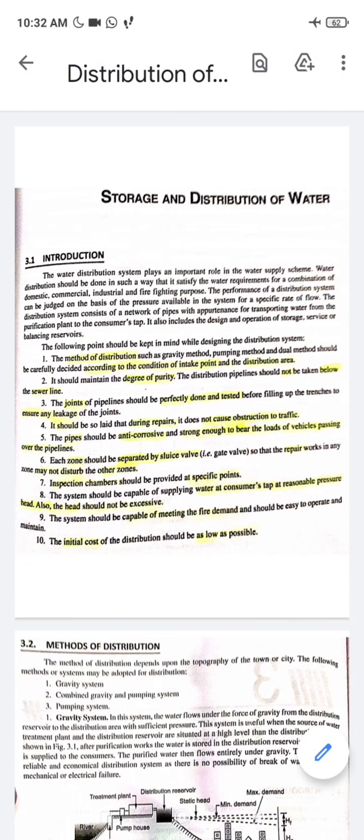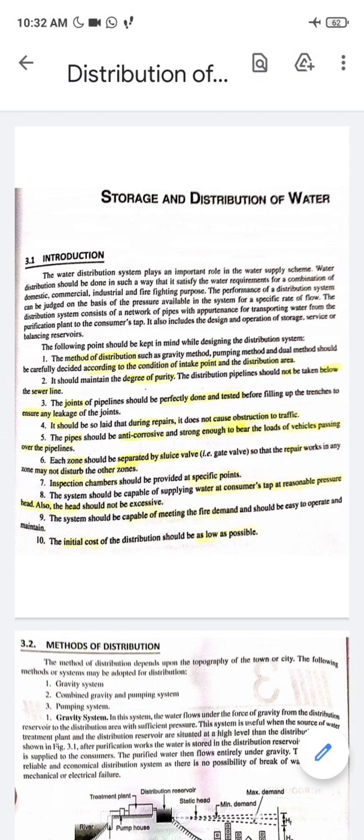Hello, student. Today we are going to discuss a new topic. The topic is storage and distribution of water. This second unit has been divided into two portions. The first portion is the storage of the water and distribution of the water, and the second portion is more related to the storage of water. Right.